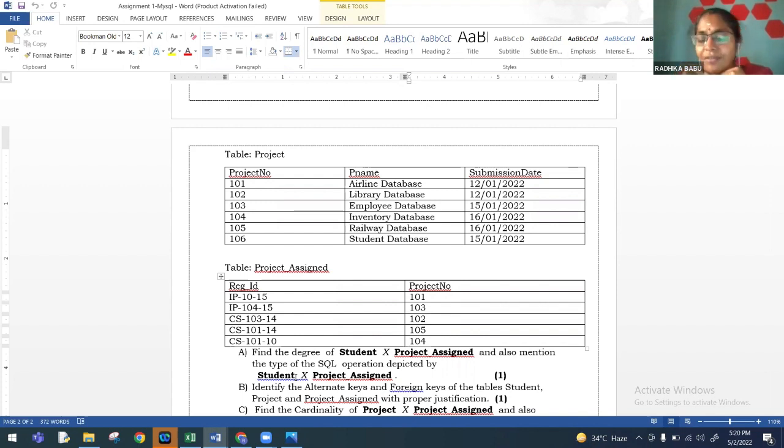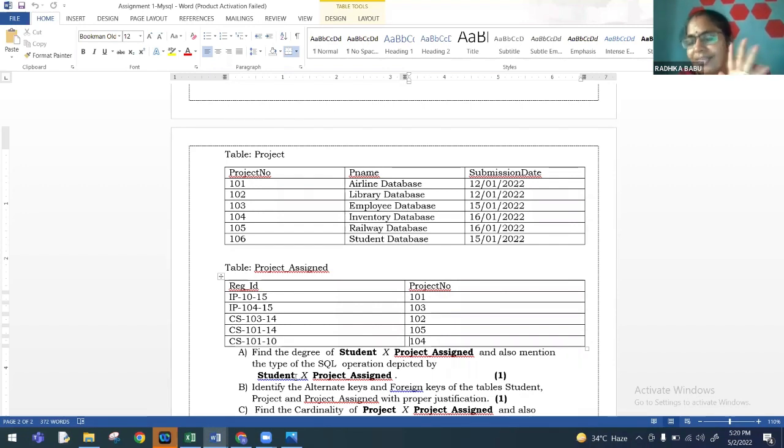So instead of making them find the number of attributes in one table, we can have student cross project assigned. Now here, the child should first understand that student cross project assigned is a Cartesian product operation. Then they should also know the working of that operation. Only when they are thorough with these two can they arrive at the degree. So we are making them think a lot instead of directly giving the question. Make them think like this.